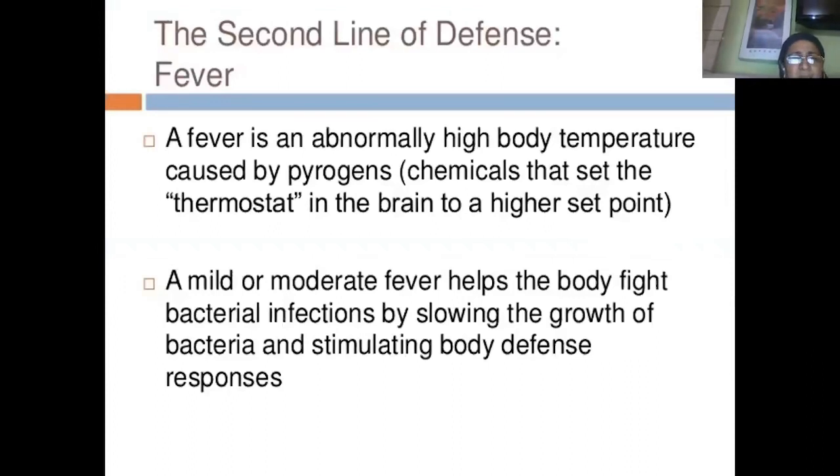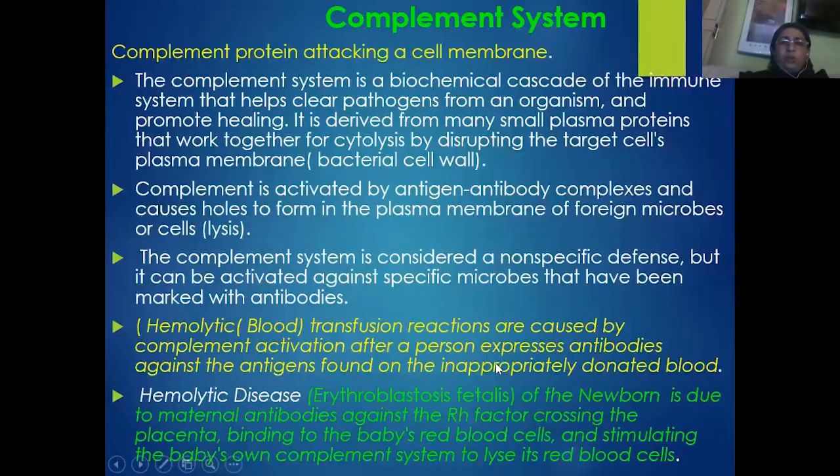So fever is caused as an abnormal phenomenon of very high body temperature because of the release of pyrogens. Pyrogens are nothing but chemicals that set the thermostat in the brain to a higher set point. These are mainly the interleukins or the cytokines. Similarly, a mild or moderate fever also helps the body to fight bacterial infections by slowing the growth of bacteria and also by stimulating body defense responses.